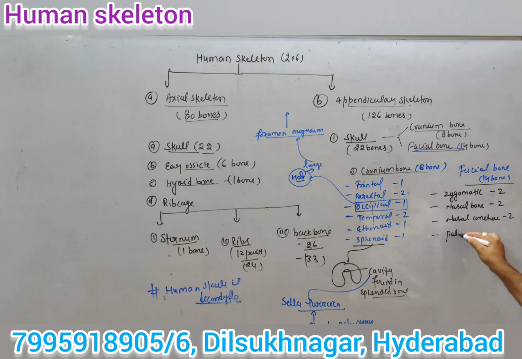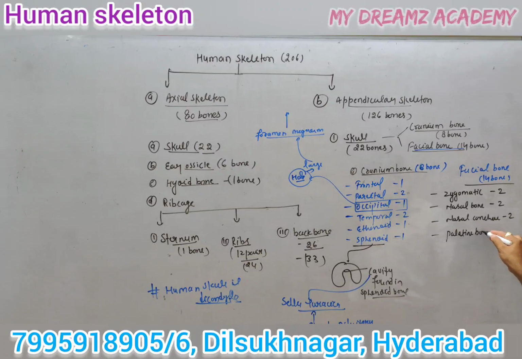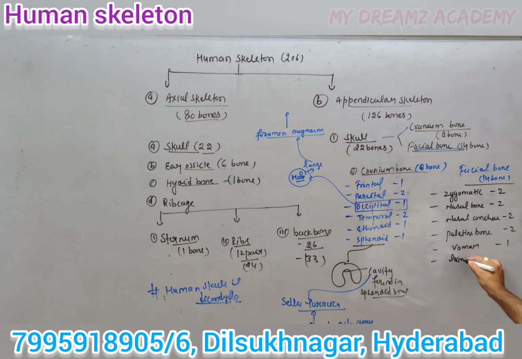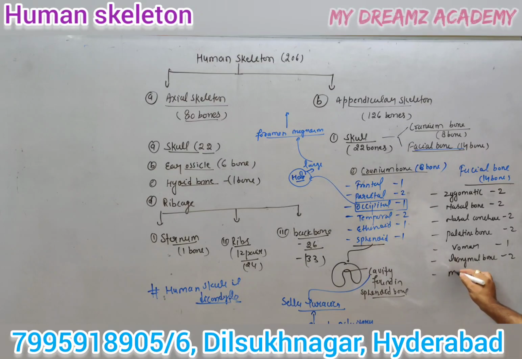Next, the palatine bone, 2 palatine bones. Next is the vomer, 1 vomer bone. Next the lacrimal bone, 2 lacrimal bones. Next the maxilla, 2 maxillae. Next is the mandible, 1 mandible.